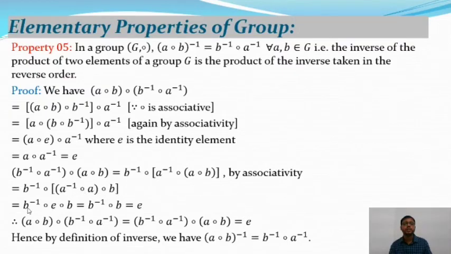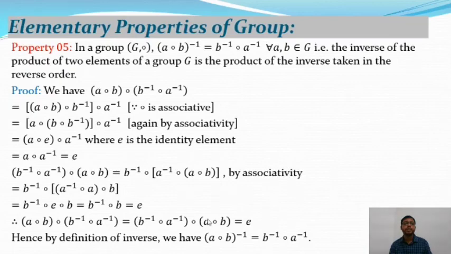you know that, E. So B inverse composition E composition B is equal to B inverse composition B, but E composition B is equal to B. So from this we will get E, where E is the identity element. B inverse composition B is equal to E, you know that. So in both cases, E composition B inverse composition A inverse is equal to B inverse composition A inverse composition A composition B. It is equal to E.